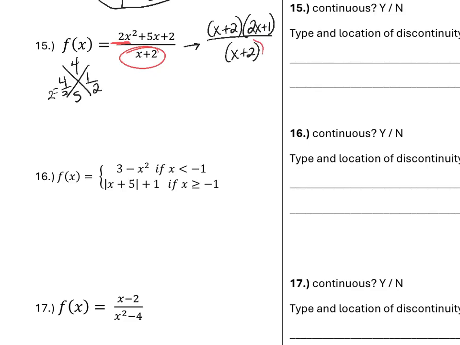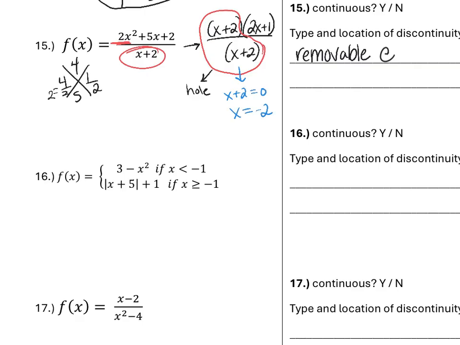Now we can see, because we did our factoring work, that we have that common factor in the top and the bottom, meaning we will have a removable discontinuity, which is also a hole. To figure out where we have our problem, we take this denominator, set it equal to 0, and solve. And that tells me where we're going to have our issue. So we'll have a removable discontinuity when x equals -2. And it's removable because we have that common factor in the top and the bottom.